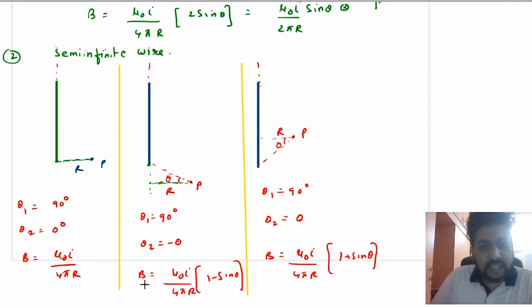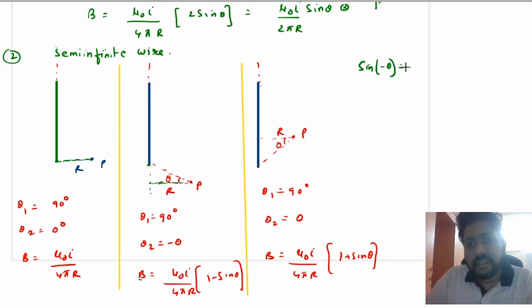So in that case, B will become mu naught I upon 4 pi r (sine 90, that is 1, plus sine of minus theta, that is minus sine theta). Sine of minus theta is minus sine theta. Okay, everybody has understood, I hope.